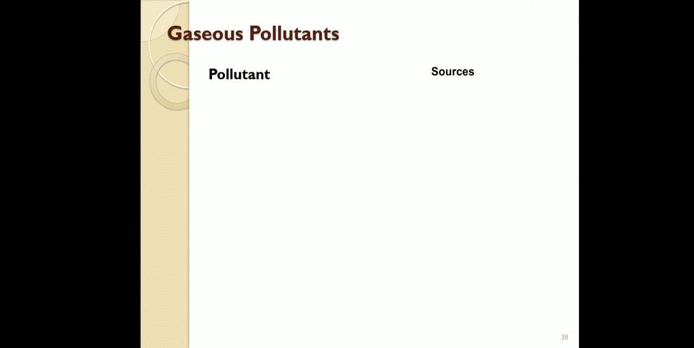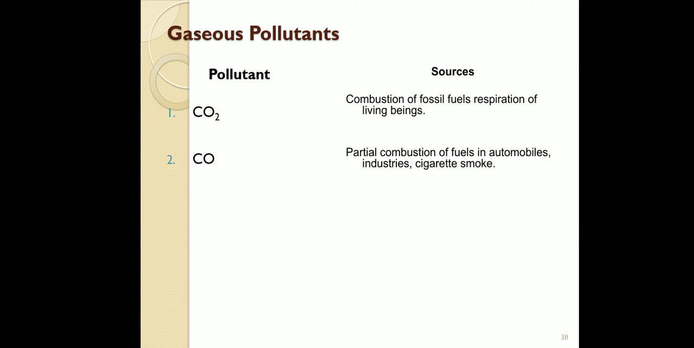Gaseous pollutants. In that picture I gave the pollutants coming from the sources. Carbon dioxide is a gaseous pollutant. It comes into the air through combustion of fossil fuels and respiration of living beings. And carbon monoxide is also released from fuels, but when partial combustion occurs, that is, the combustion is not complete, carbon monoxide is released into the environment due to automobiles, industries and cigarette smoke.